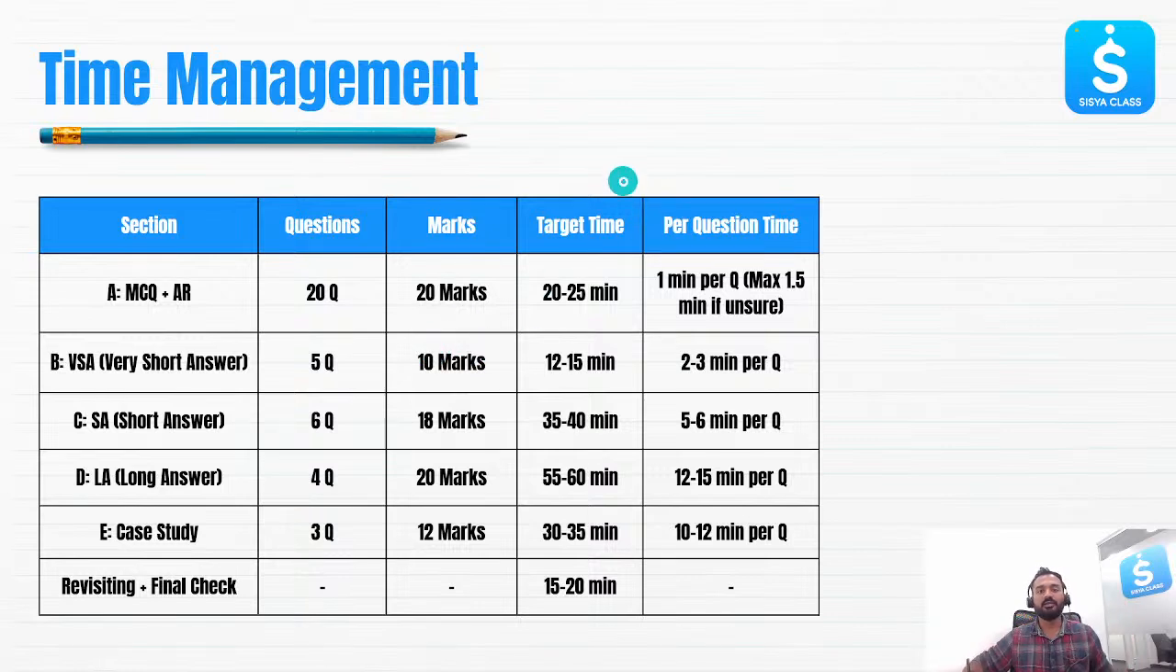So for that, this is a blueprint. You can stick to this blueprint, but I'm not saying that you have to follow it very strictly, because it's subjective. Some students might spend less time in this, some students might spend more time in a specific area. So section A, where multiple choice questions and assertion reasoning type questions are there.